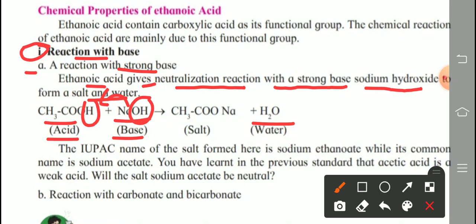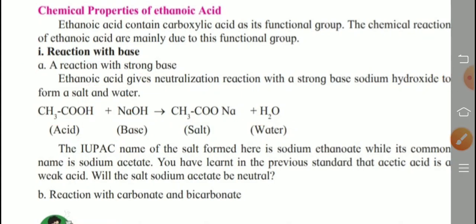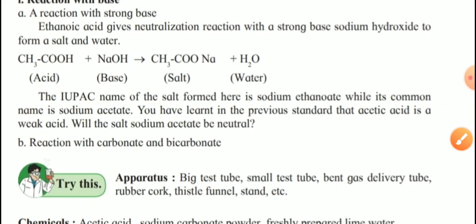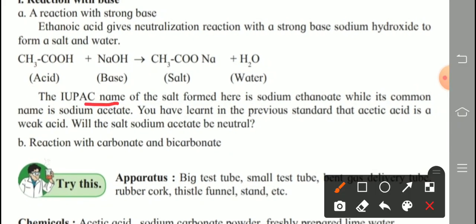What is the name of this? Sodium ethanoate. The name is given here. This is a salt. Clear? Now, two names are given here. The IUPAC name of the salt formed here is sodium ethanoate, but the common name is sodium acetate. What is the common name of this? Sodium acetate. But according to the IUPAC system, sodium ethanoate is the IUPAC name.